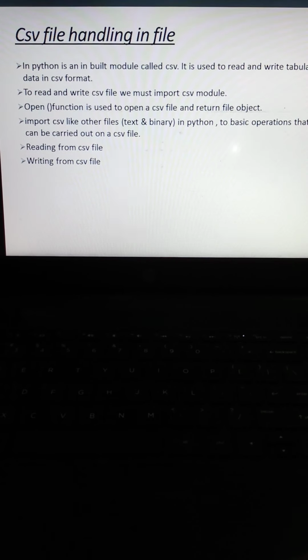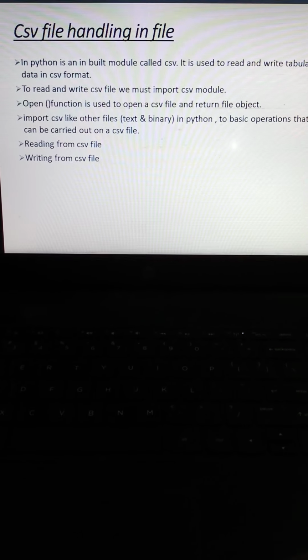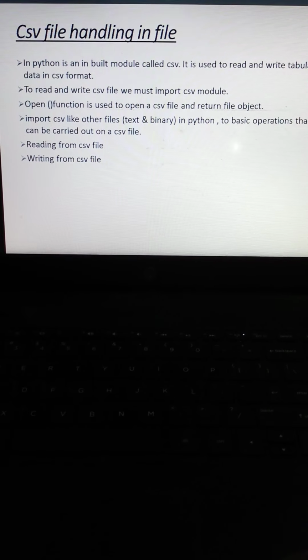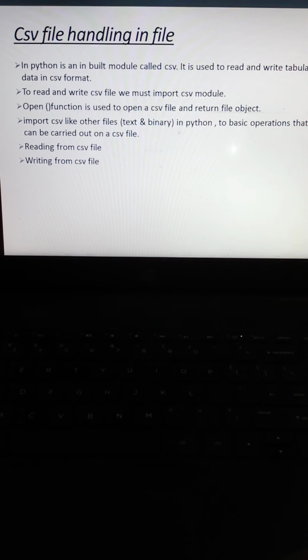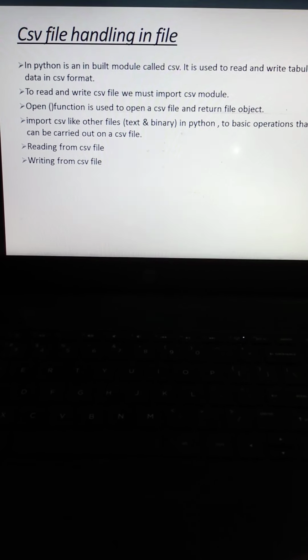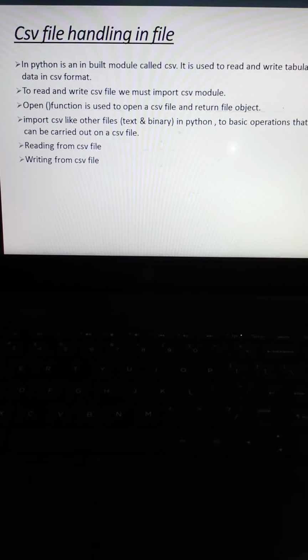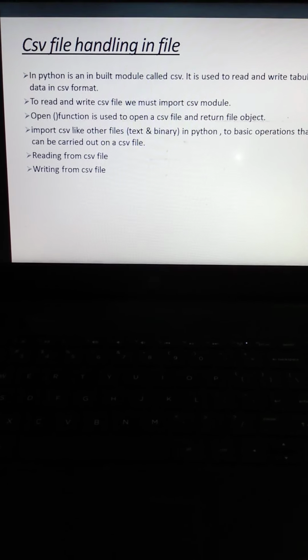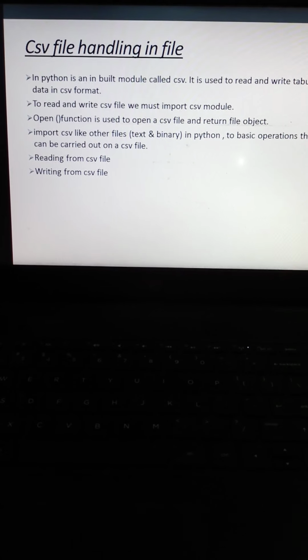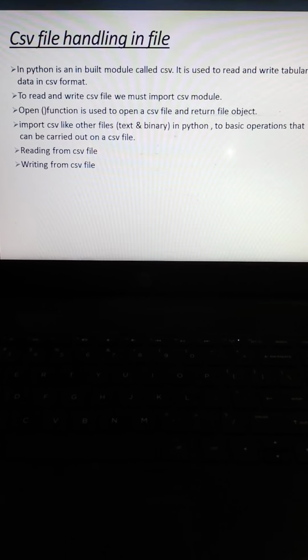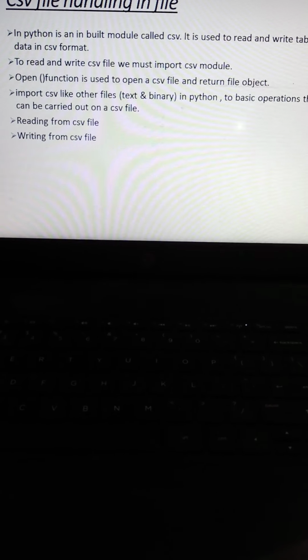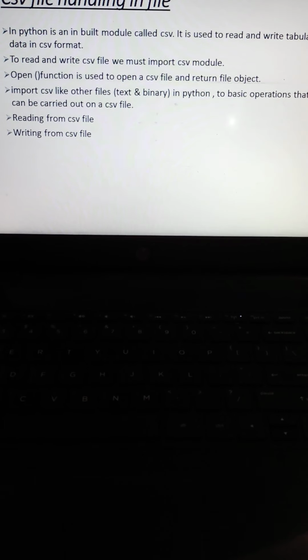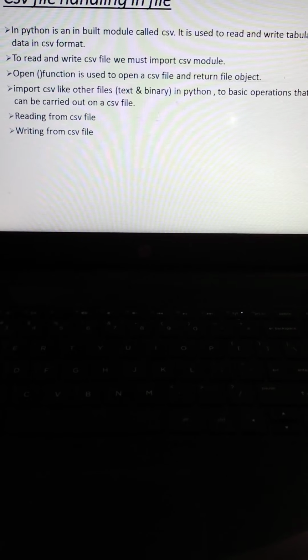To read and write a CSV file, we must first import the csv module. The open function is a built-in function already defined in Python to open a file. Similarly, you can use the open function to open the CSV file and return the file object.